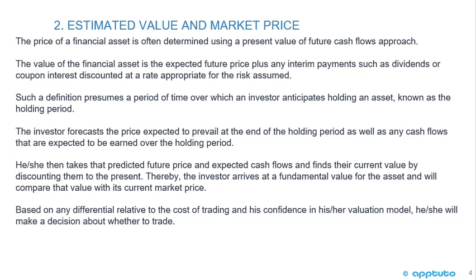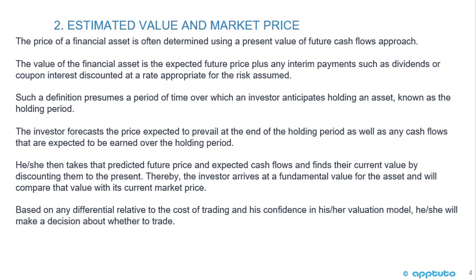Estimated value and market price. The price of a financial asset is often determined using a present value of future cash flows approach. The value of the financial asset is the expected future price plus any interim payments such as dividends or coupon interest, discounted at a rate appropriate for the risk assumed. Such a definition presumes a period of time over which an investor anticipates holding an asset, known as the holding period.